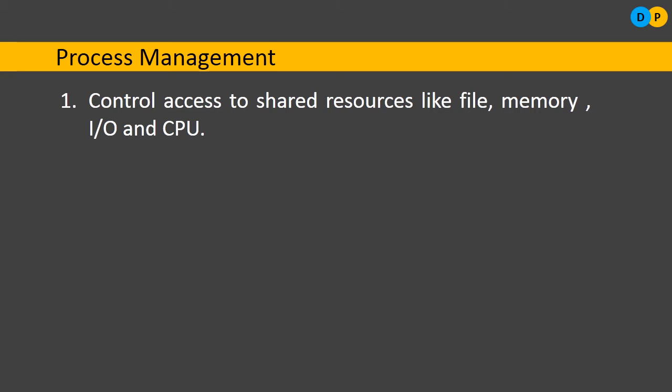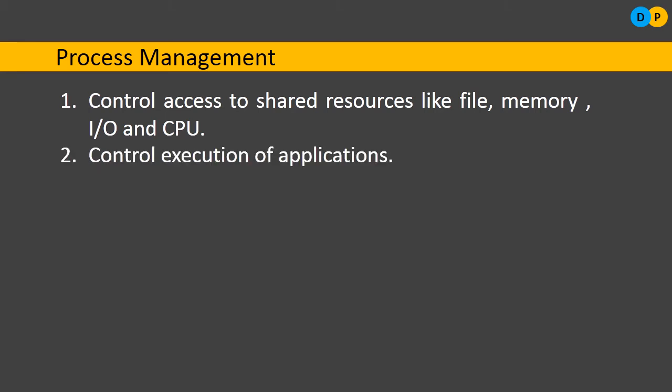For example, let us say there are 5 jobs competing for a CPU. Then I need to allocate time for my job in an optimum way. This can be managed using the operating system, not by any other software or hardware.